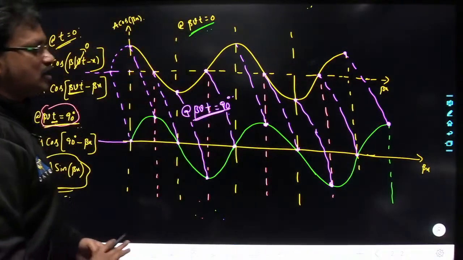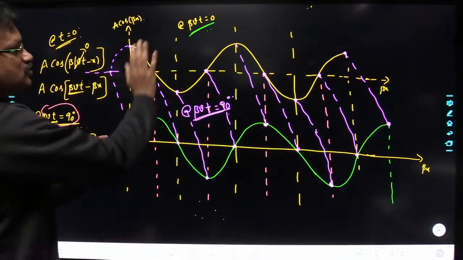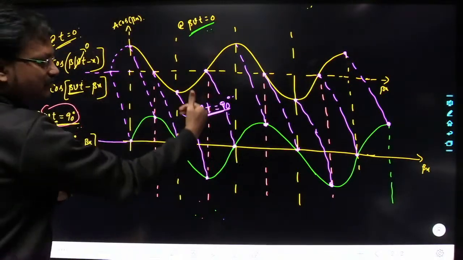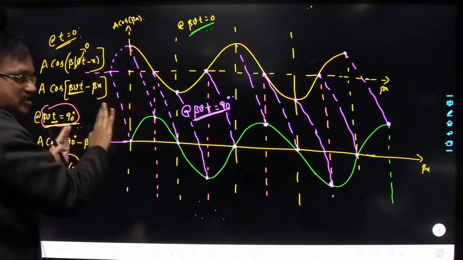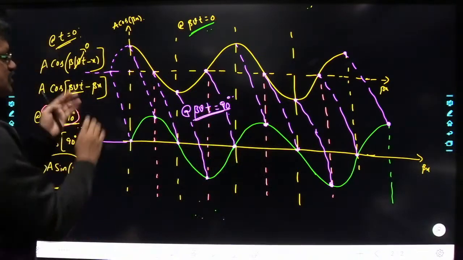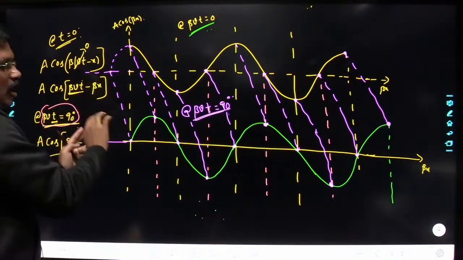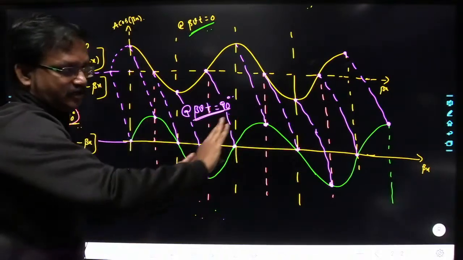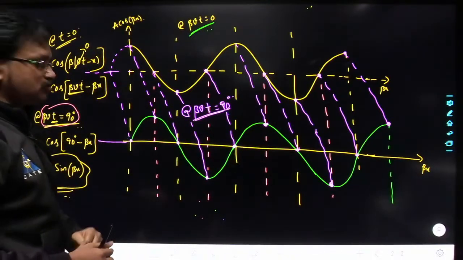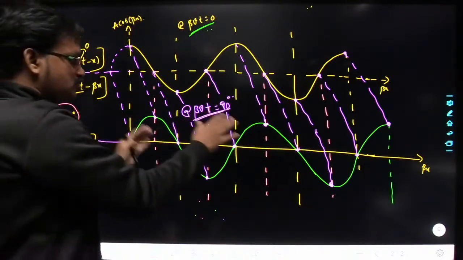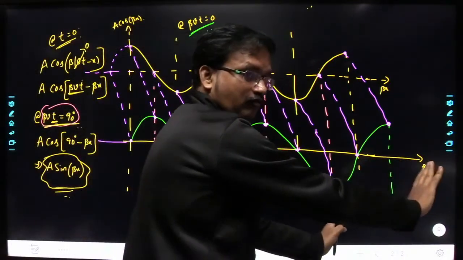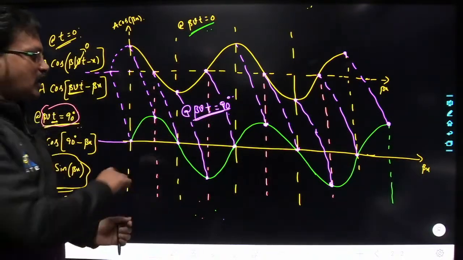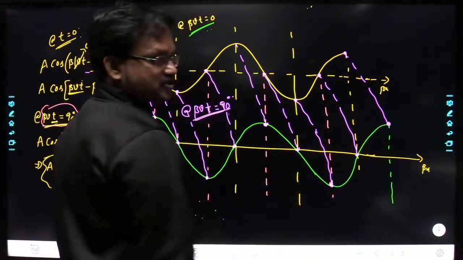Understood? So what you can observe from this? At this instant, this is the wave function you are having. After some other instant, this wave is shifting towards the right. If you observe all these points, they are shifting towards the positive x direction. Next, if you take another instant of time, this total wave function is going to shift further along x. So if you freeze the time, you can observe the spatial variations of the wave